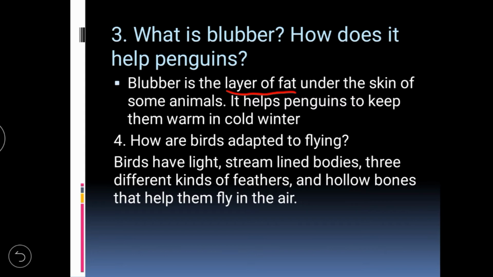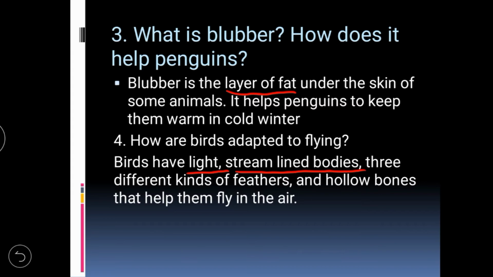The fourth question: How are bats adapted to flying? Bats have light, streamlined bodies and three different kinds of feathers.